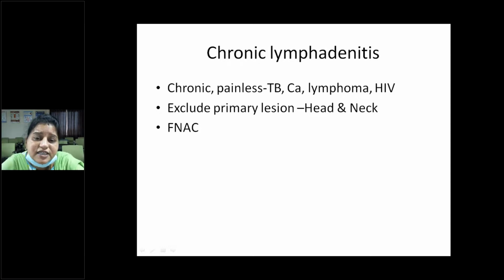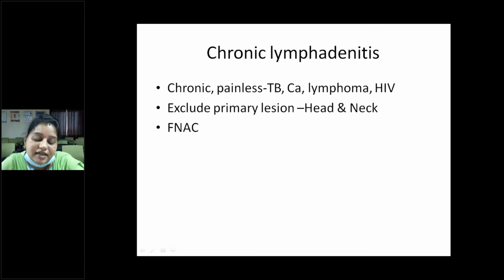In that FNAC, if you find that it is due to tuberculosis, then you should start anti-tuberculosis treatment, ATT, immediately. Otherwise, if it is reactive lymphadenitis, then with a simple antibiotic course the swellings will subside.